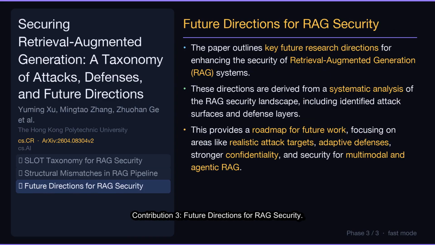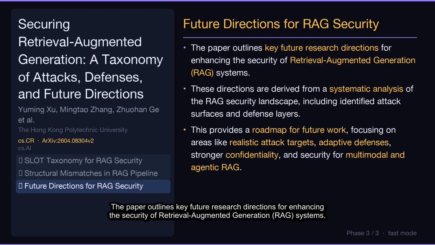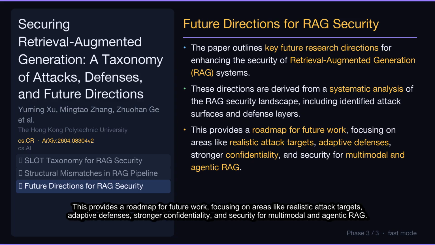Contribution 3, Future Directions for RAG Security. The paper outlines key future research directions for enhancing the security of retrieval augmented generation, RAG systems. These directions are derived from a systematic analysis of the RAG security landscape, including identified attack surfaces and defense layers. This provides a roadmap for future work, focusing on areas like realistic attack targets, adaptive defenses, stronger confidentiality, and security for multimodal and agentic RAG.